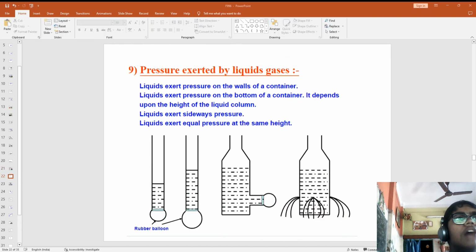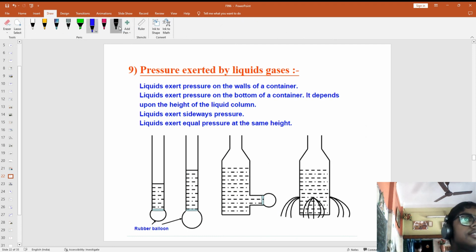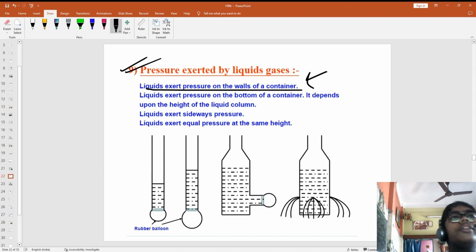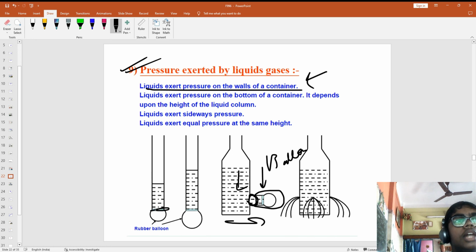Understood. Now let's go to pressure exerted by liquids and gases. Now liquids exert pressure on the walls of the container. How can you see this? You just make a big hole first and put a balloon here. Now when you put water, you will see the balloon getting bigger because the water is putting pressure. Or else you can make a hole downwards and put a balloon. When you see it getting bigger, it means it is pushing with pressure.